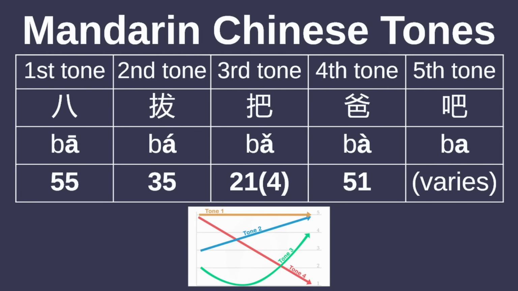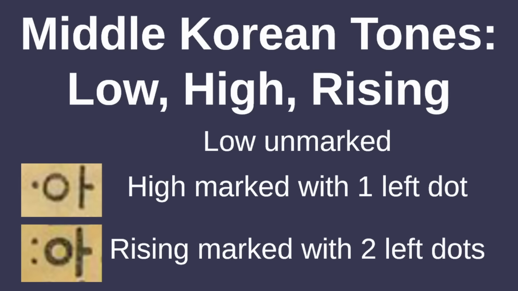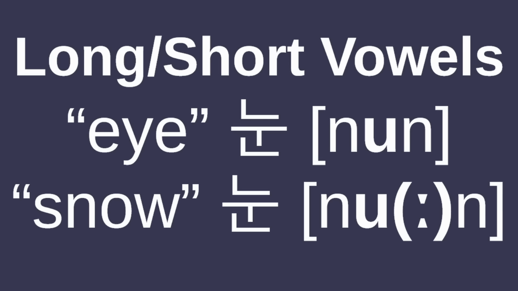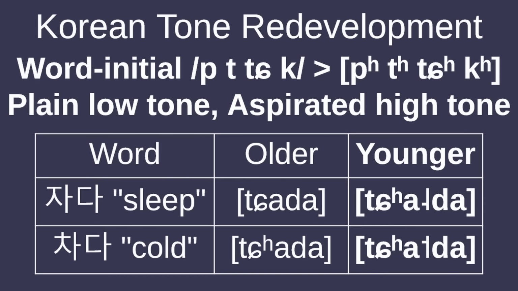As for differences, a major one is that Mandarin and the other Chinese languages are tonal, and while Korean used to also be tonal, it lost its tone in the majority of its dialects. In some of these dialects, the tones gave way to a length distinction in Korean, a contrast of short and long vowels, which does not exist in Mandarin. The younger generations of Korean speakers are actually starting to redevelop tone, as they often aspirate the plain stops at the beginnings of words. The only difference from the aspirated stops being that the plain stops have a low tone, while the aspirated ones have a higher tone.